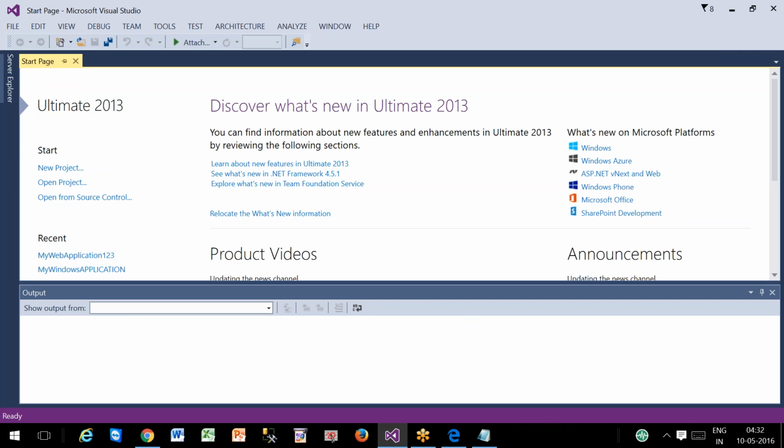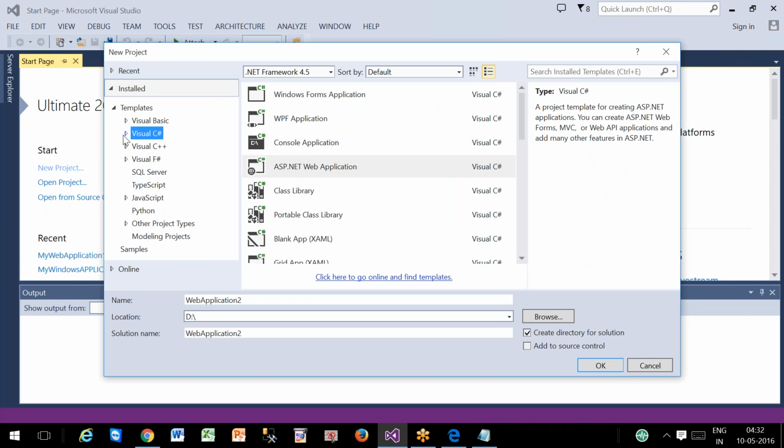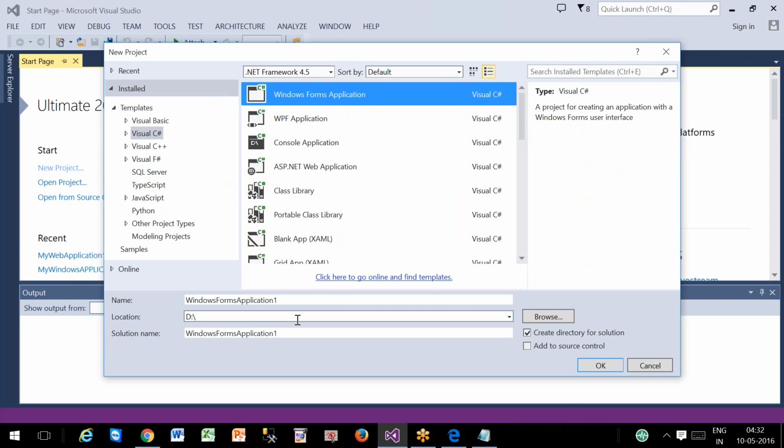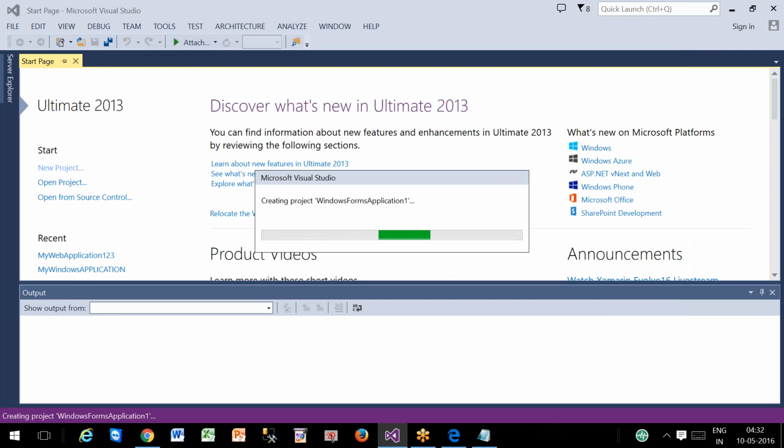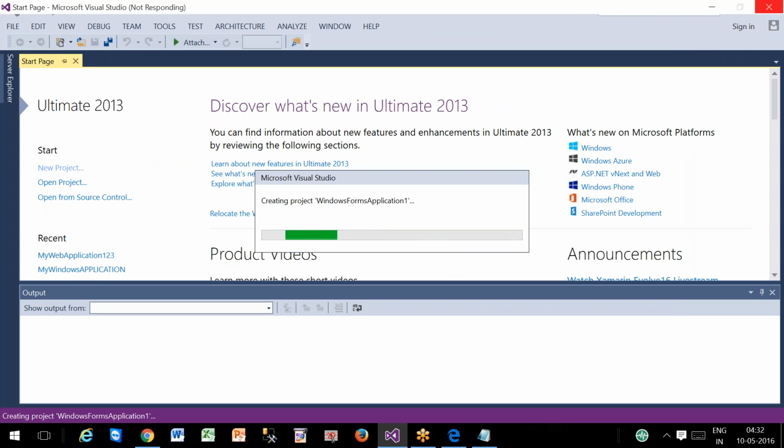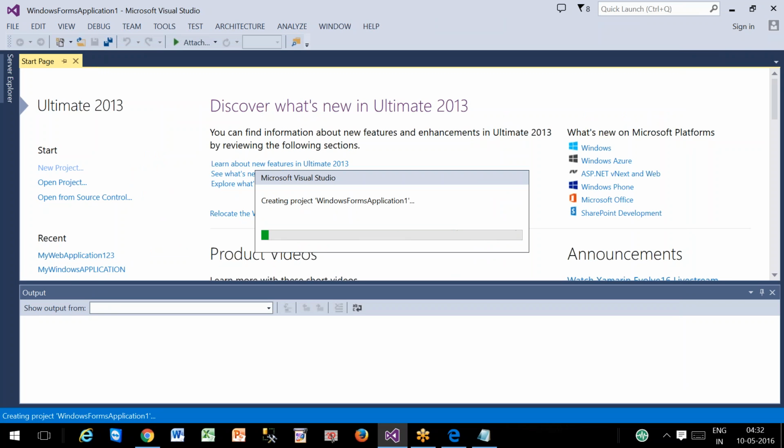Now come on, start the project, create a Windows application. Click on New Project. Next, we have to select the language, C Sharp. First you have to select Visual C Sharp, then Windows Forms. On the right side is the type of application, Windows Forms application. Here we have to rename and select the location and click the OK button. With this process, it will create a new Windows application, right?